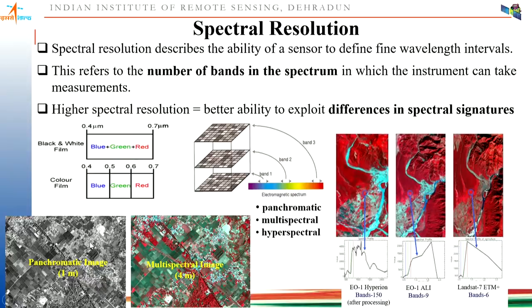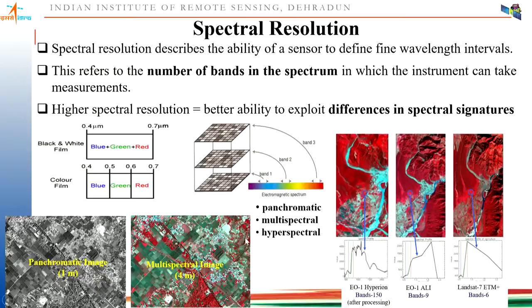So normally when you have a wide range of sensitivity, you are getting higher spatial information, but the color information is missing. But in case of a multispectral image or your RGB color image, you are able to see the different features in different colors because we can generate different color combinations using the different bands.